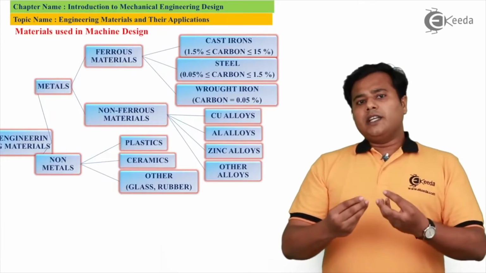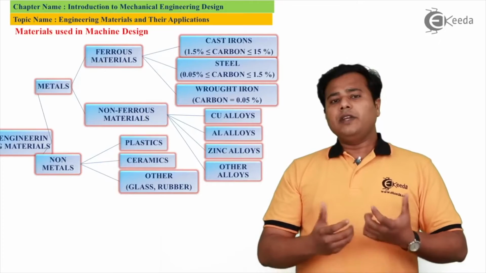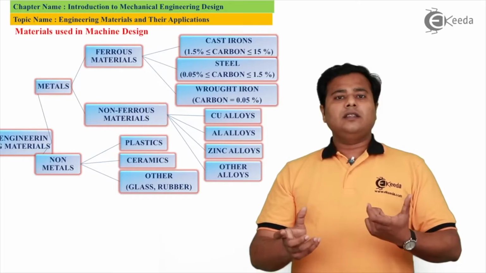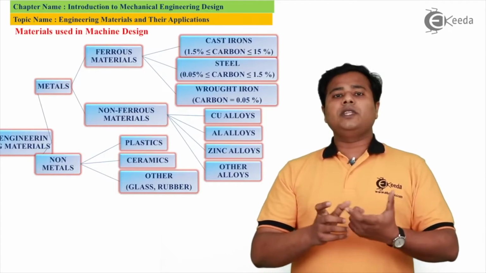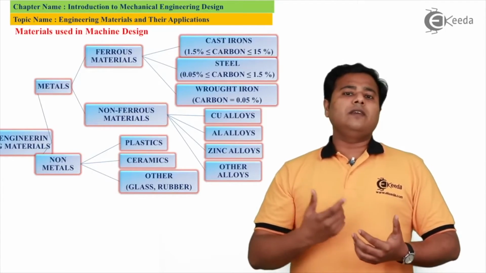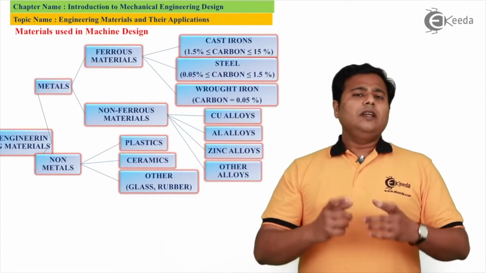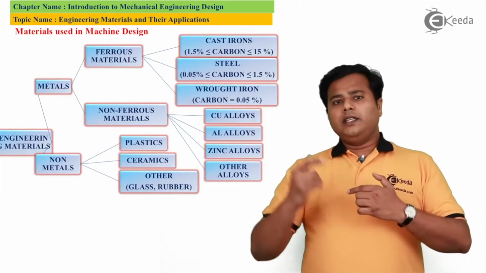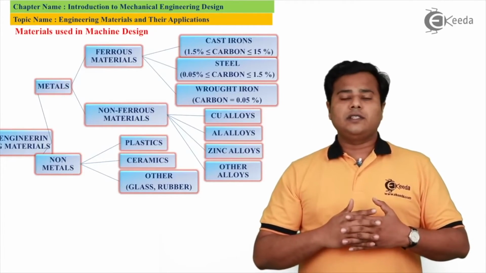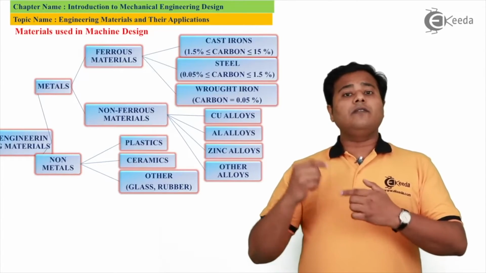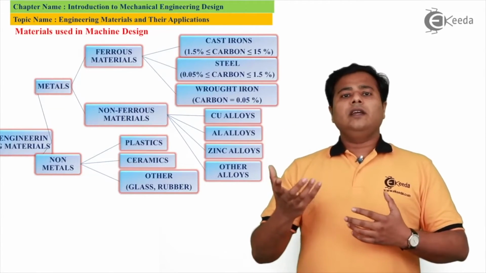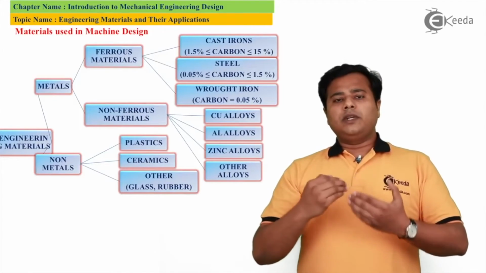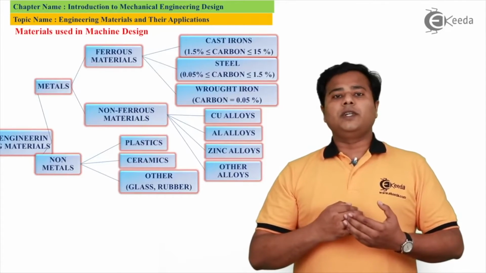In our case, we are going to consider three ferrous materials. The very first is wrought iron. Now guys, when I combine carbon with iron, that is ferrous, that gives me these different materials. So what I can vary is the carbon content. Let's try to remember: as the carbon content goes on increasing, the brittleness of the material will increase. The hardness and toughness of the material will increase, so it can resist shock loading. But as we lower the carbon content, we will get a good strength of material.